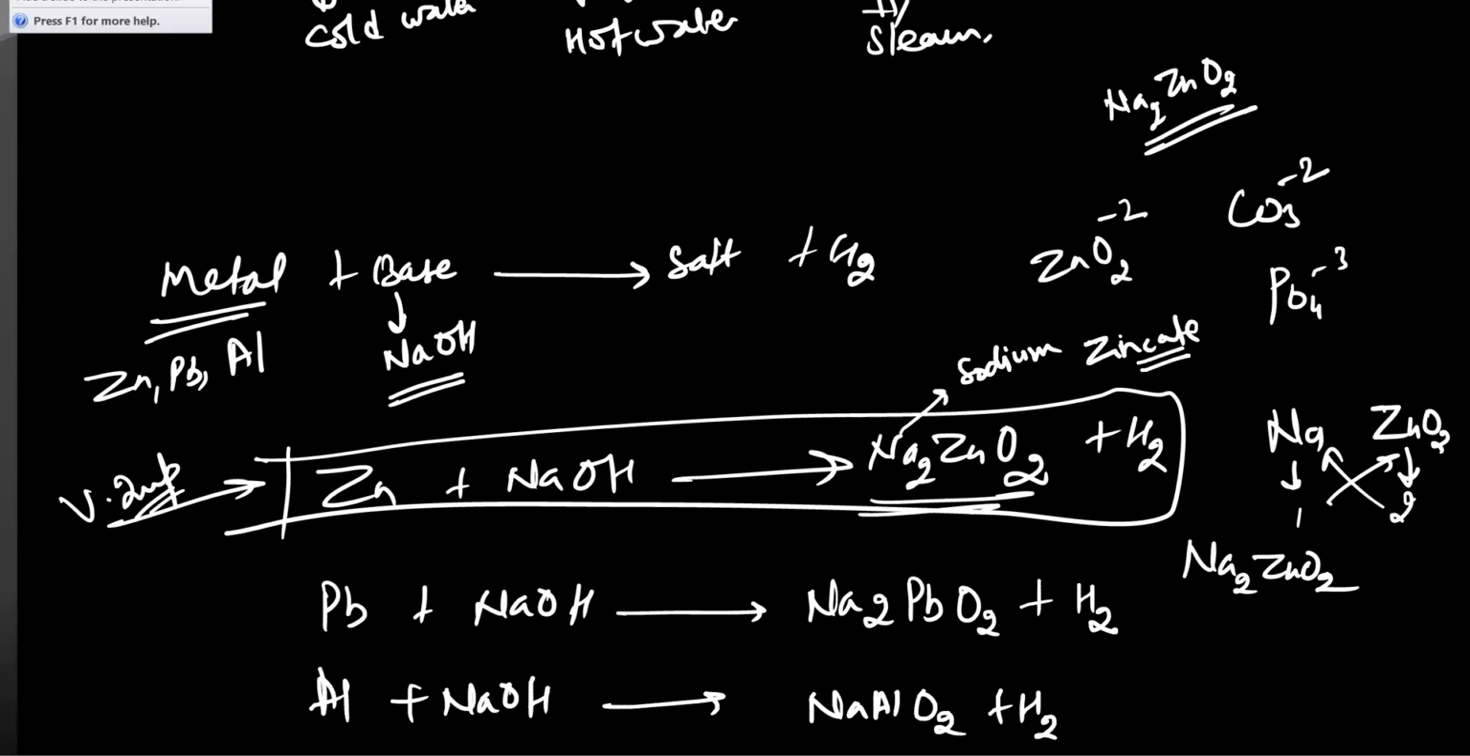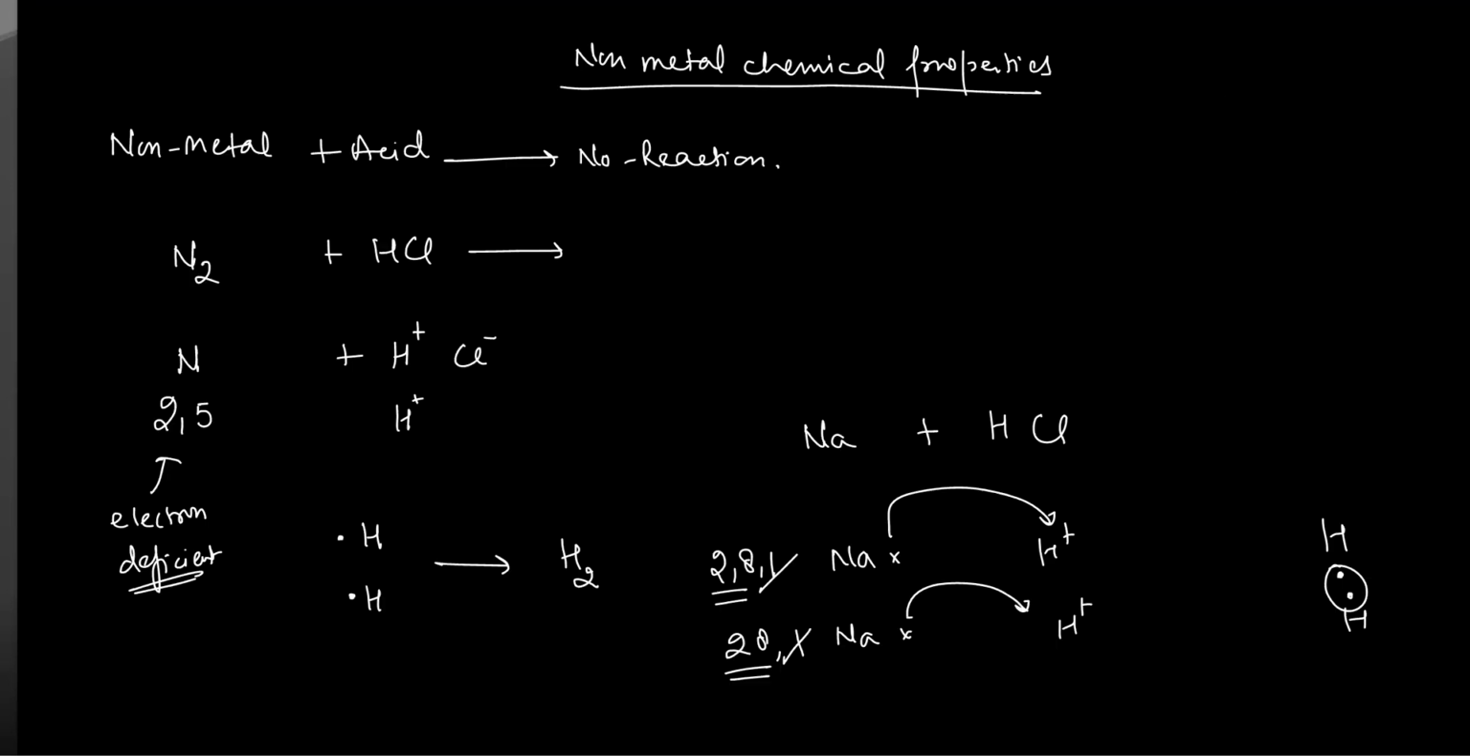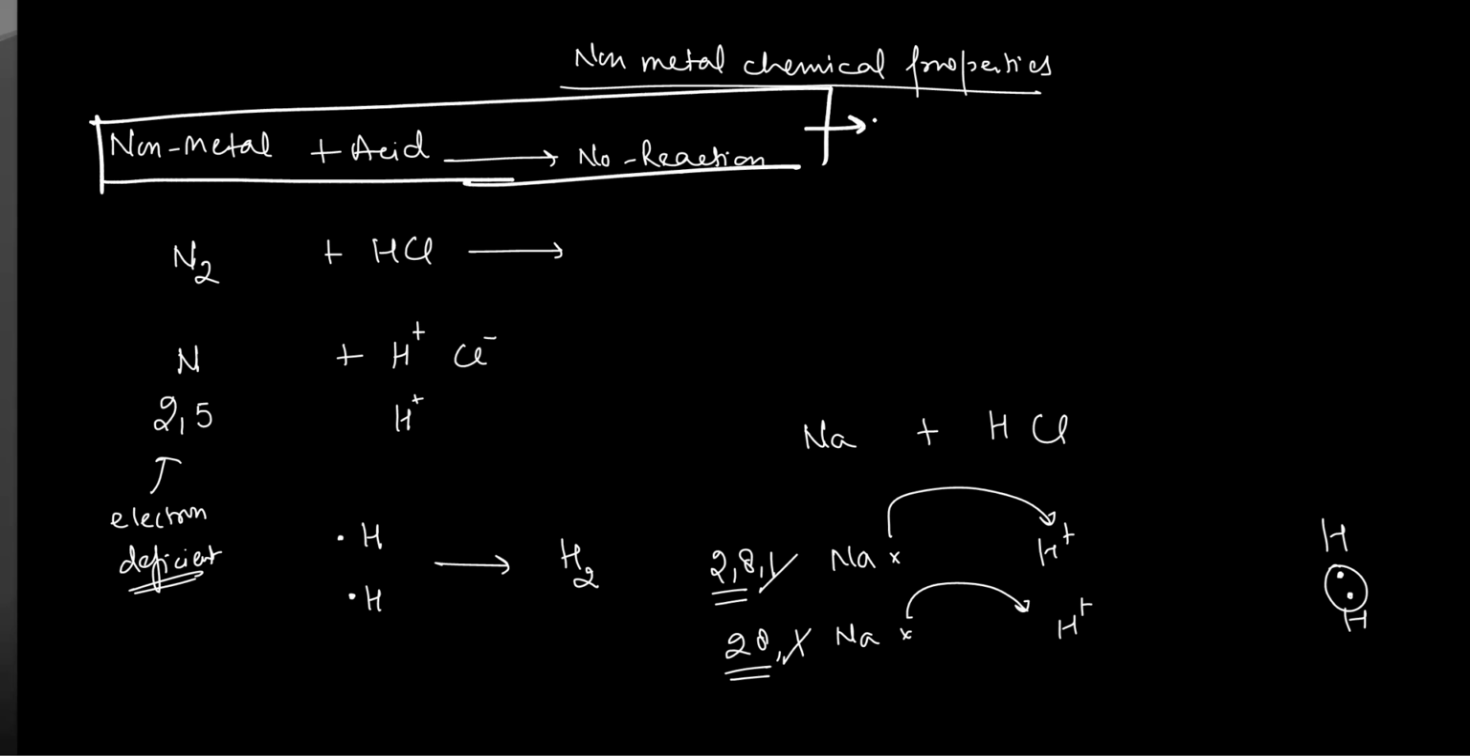Let's move further. Now we have studied the properties of metals. Now the properties of non-metals. Non-metals when they react with acid, they don't react with acid. Non-metals do not react with acids. No reaction. Note it down.